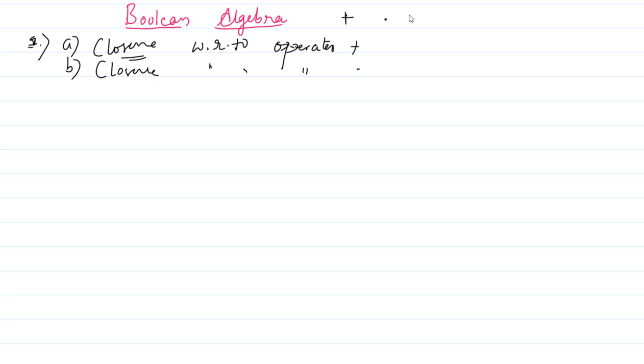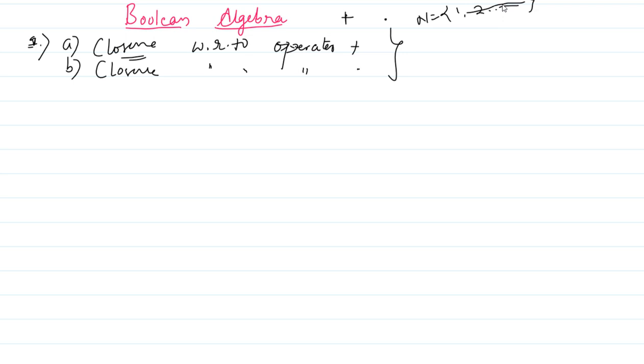That is always true. This law is always true because closure means what? If I take the set of natural numbers 1, 2, 3, 4 and so on, and I add any two values from this set, we will get one more element which is already present in this set. That is what the closure law says. So for Boolean algebra, the closure law is always true.